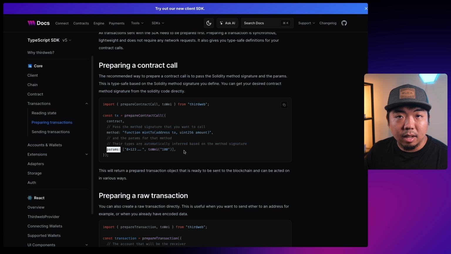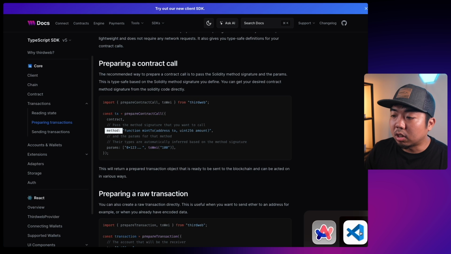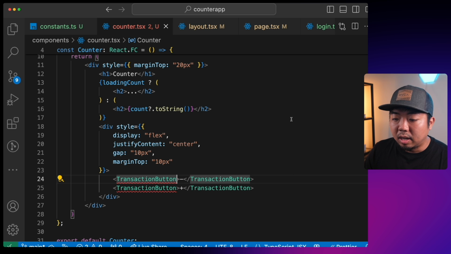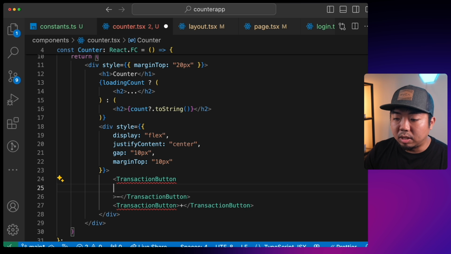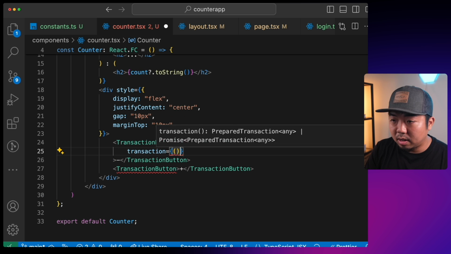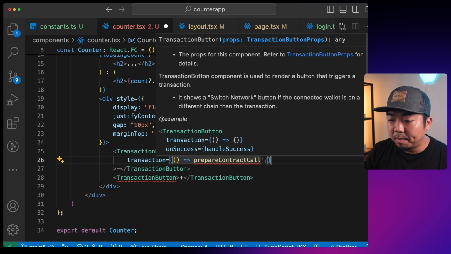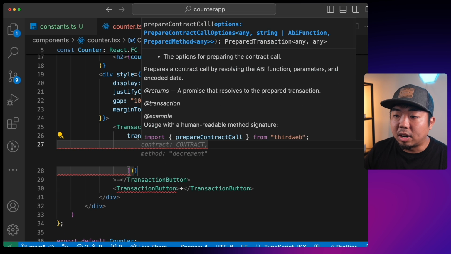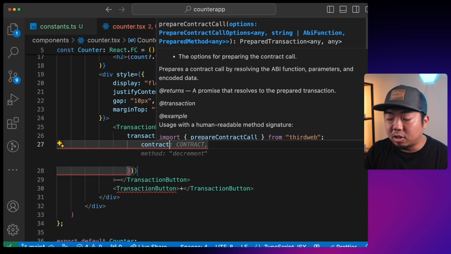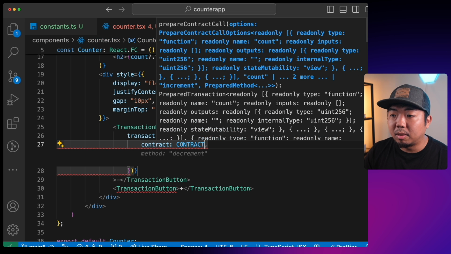For this basic app that we're building, the increment and decrement functions don't require any parameters. We just need to call the increment or decrement function. So coming back to my code editor here, under the transaction button, we'll do the decrement one first. Again, we're going to create a transaction, and we're going to use the prepare contract call. That prepare contract call needs to be provided with the contract it is going to interact with, which is the contract from our constants file.